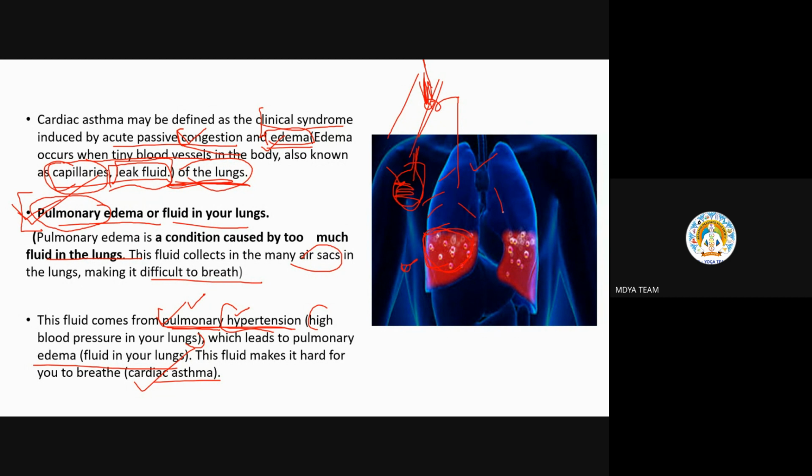When the pressure of the blood in these vessels increases, it is termed pulmonary hypertension. High blood pressure means the force exerted by blood on the walls of these vessels, and when this happens in the region of the lungs, it is called this.